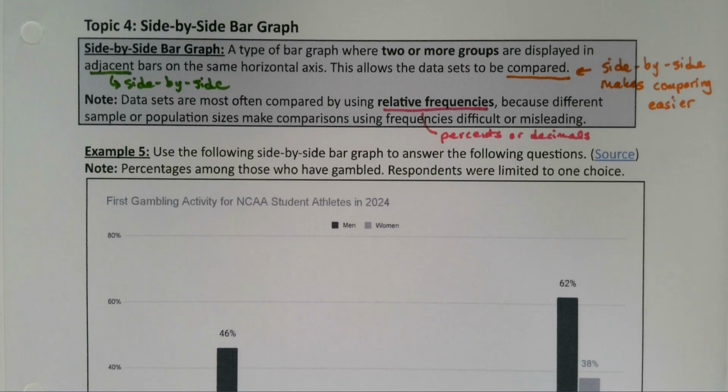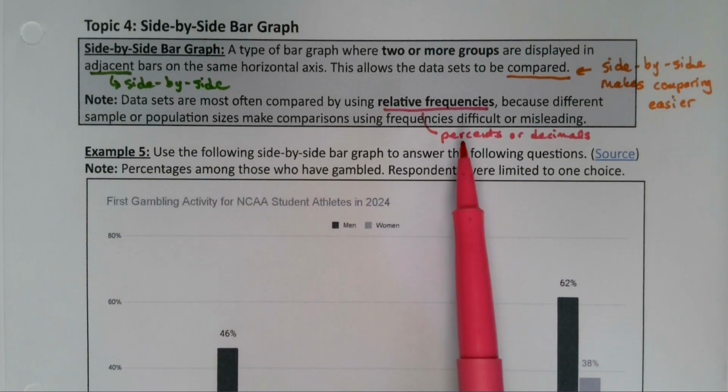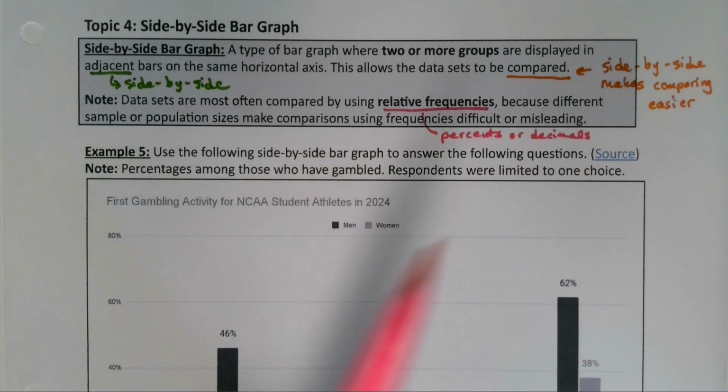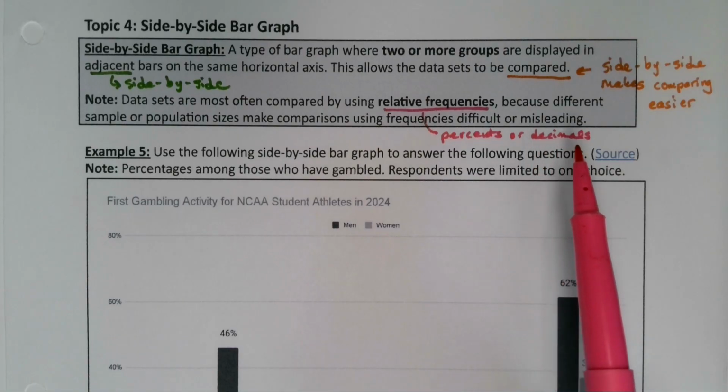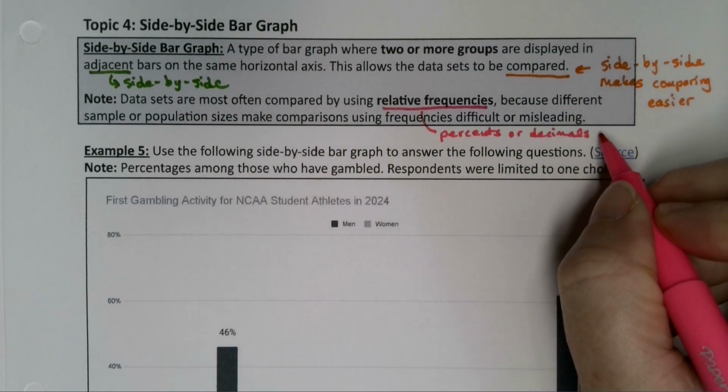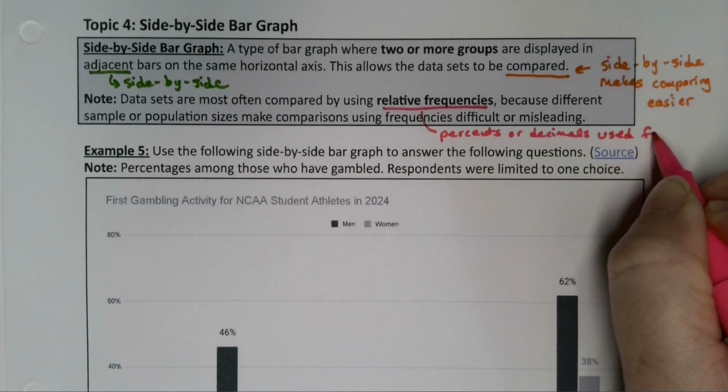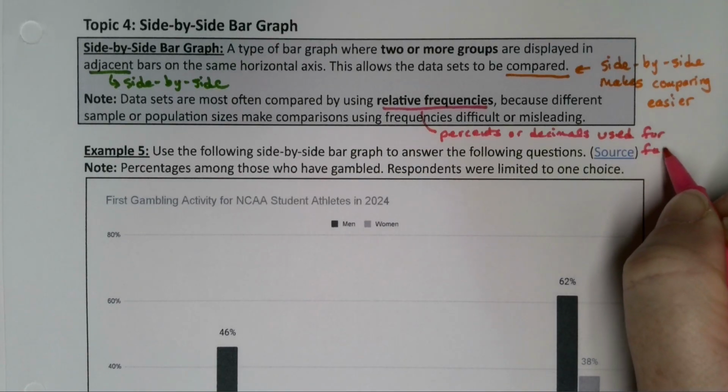Now, note that the data sets are most often compared by using relative frequencies, i.e. percents or decimals. And that's because when you have different sample sizes or population sizes, it's not really fair to compare the raw frequencies. That can be a bit misleading. So one group might be larger in terms of raw numbers, but smaller in terms of percentages. So the percentages are a more fair way of comparing. So percents or decimals used for fairness, right? To keep it fair.